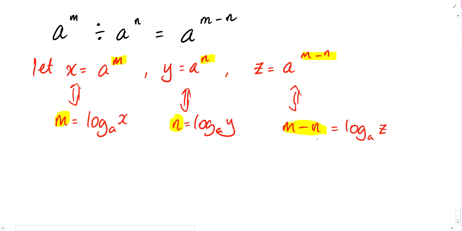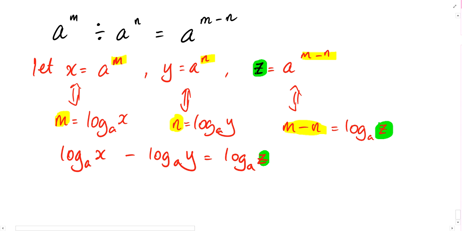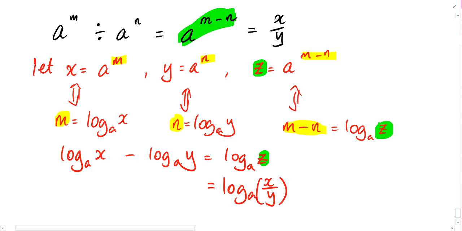So doing simple substitution, m minus n: log base a x minus log base a y must be equal to log base a z. And now this z over here is supposed to be equal to a to the power m minus n. This whole thing is supposed to be z, which is actually the same as x over y, a to the power m divided by a to the power n. So now this z is replaced by log base a of x over y. This is our next law that we are learning.